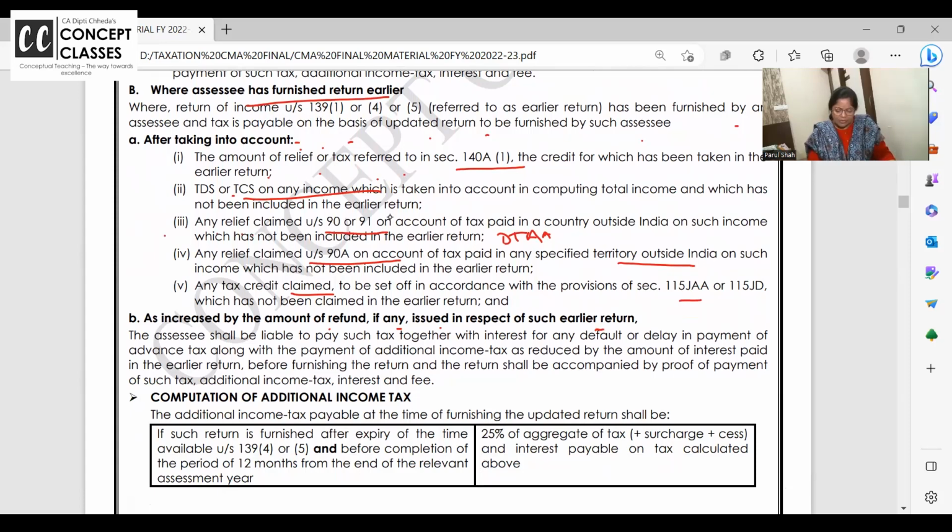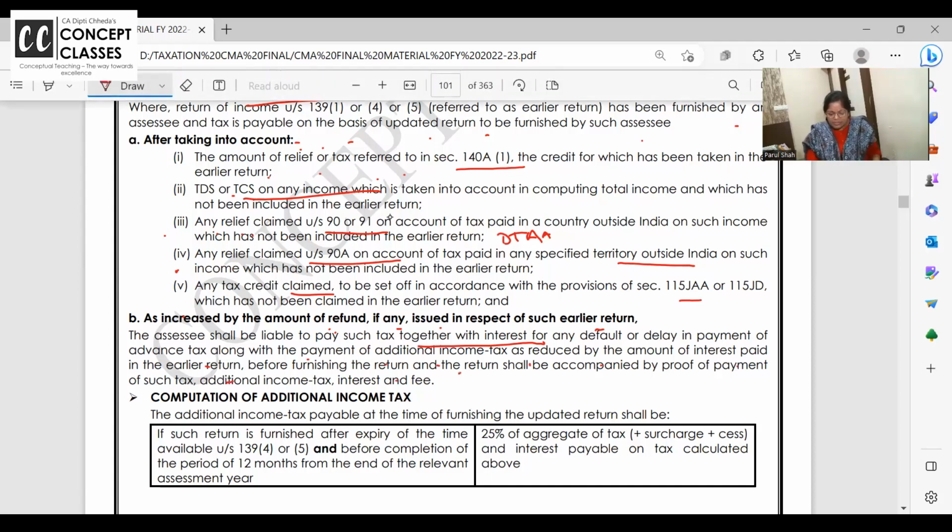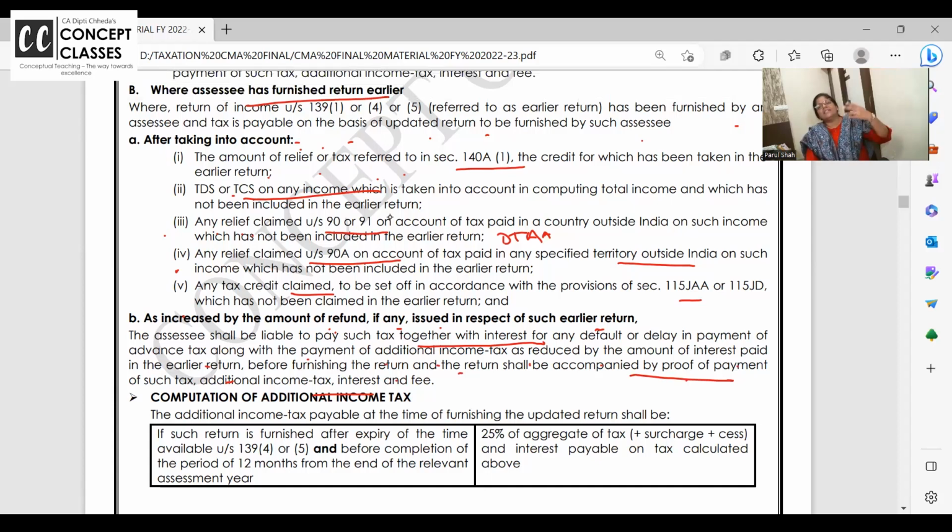As increased by the amount of refund, if any. So after taking into account this, if you have received any refund, that refund you have to pay back. So that will also become your tax payment. The assessee shall be liable to pay tax together with interest for delay in payment of advance tax, with payment of additional tax, as reduced by the amount of interest paid earlier before furnishing the return, and the return shall be accompanied by proof of the tax and interest. If you have already paid some tax, interest and all earlier, even fee. Right now for updated return, 5,000 fees there.